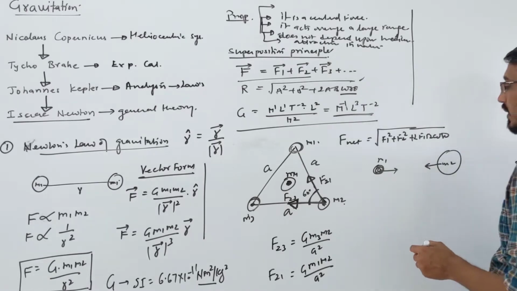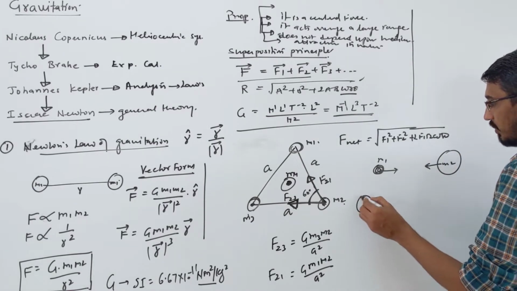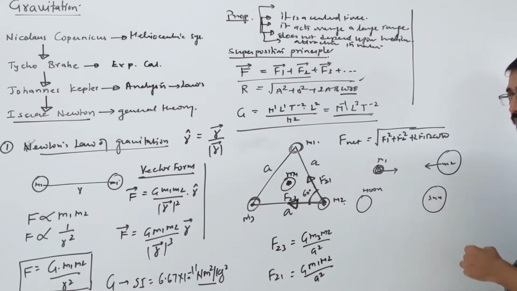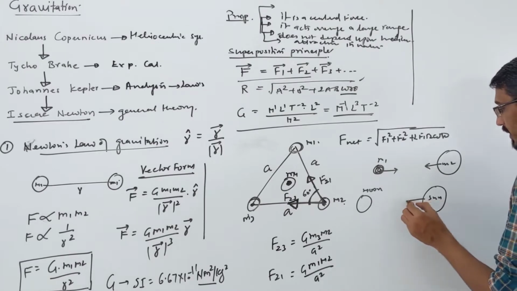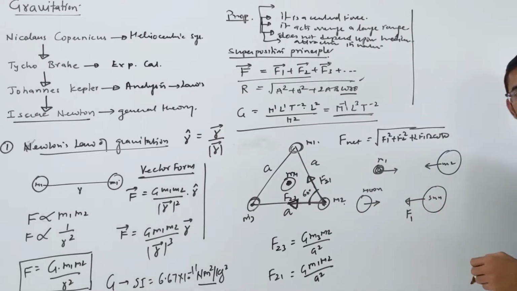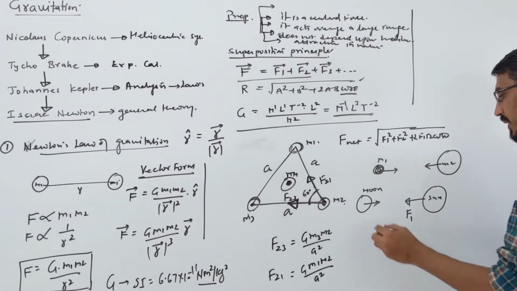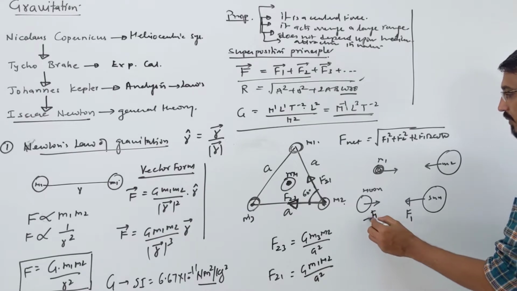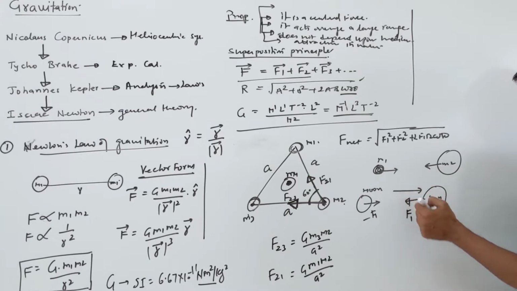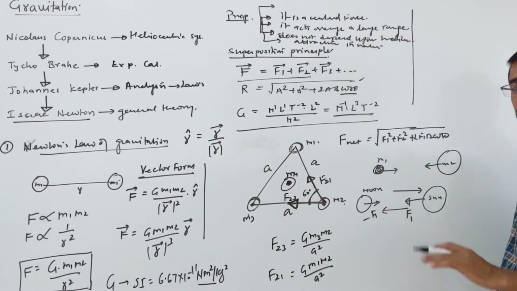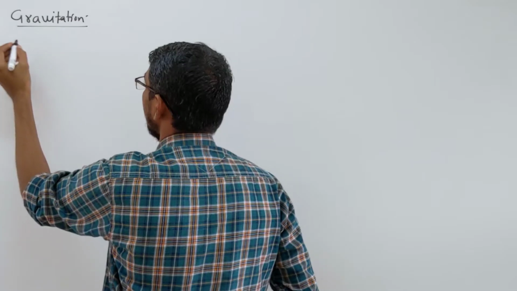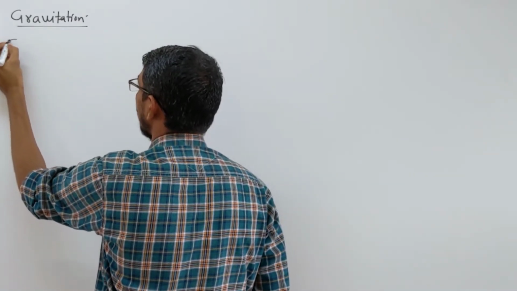Suppose they try to fool you and say this is the moon and this is the sun, or they can say earth. Suppose the sun is applying some force F1 on the moon, then how much force does the moon apply on the sun? They will say less, more or equal. So what is the answer? Exactly equal. They apply equal and opposite forces. The sun attracts the moon in this direction, and the moon attracts the sun in that direction, with equal magnitude and opposite direction. Here they ask a very important question, which is called equilibrium.